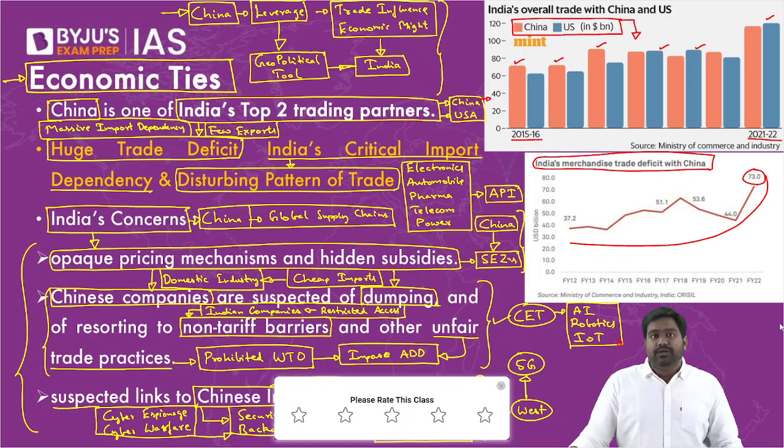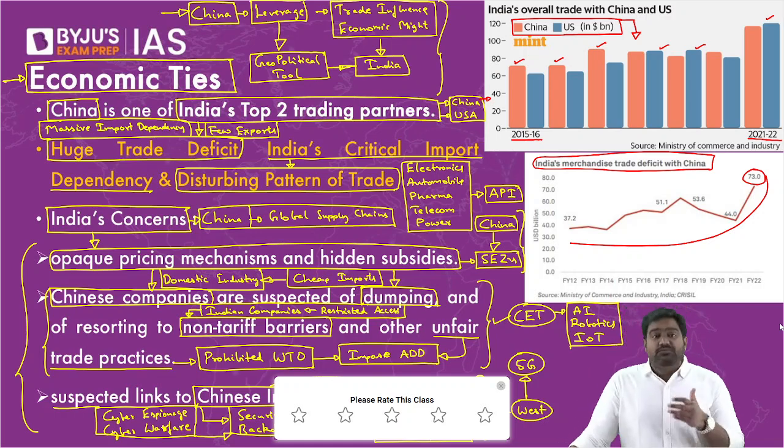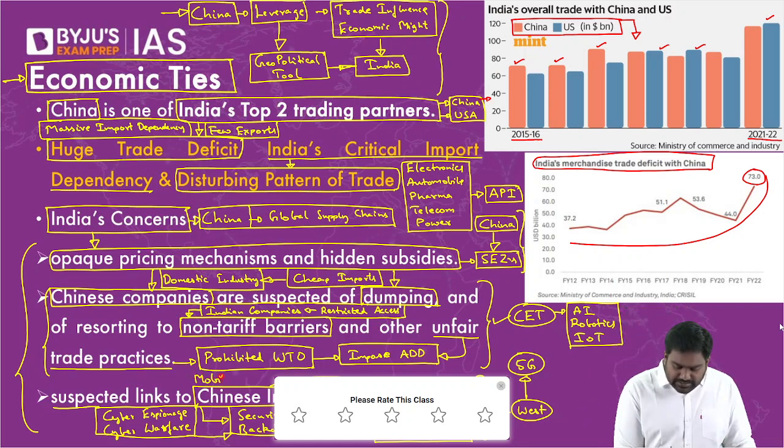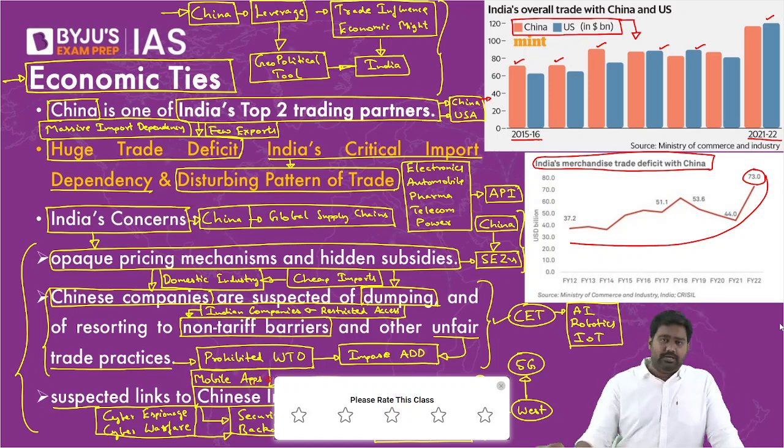Even India has similar concerns. We fear that our telecom equipment, power equipment is already rigged, where China might have installed security backdoors, which will allow them to hack into our networks and bring down our critical infrastructure. Chinese mobile applications have become a major security risk. Chinese mobile apps like TikTok, PUBG, then WeChat, and many others. I'm sure you know better. There are hundreds of Chinese applications which are widely popular in India and around the world.